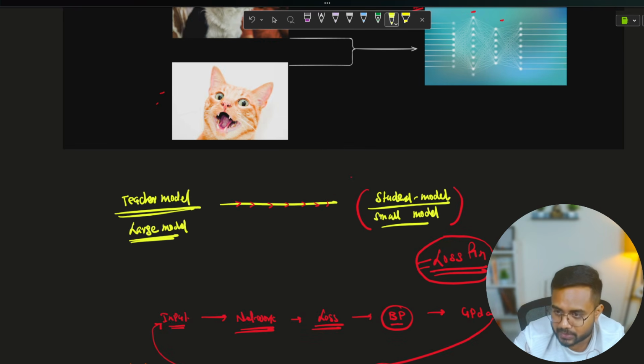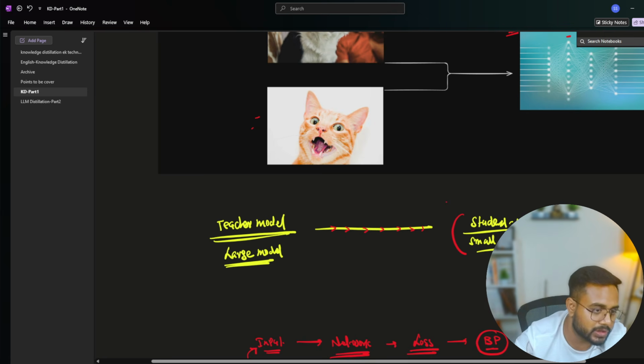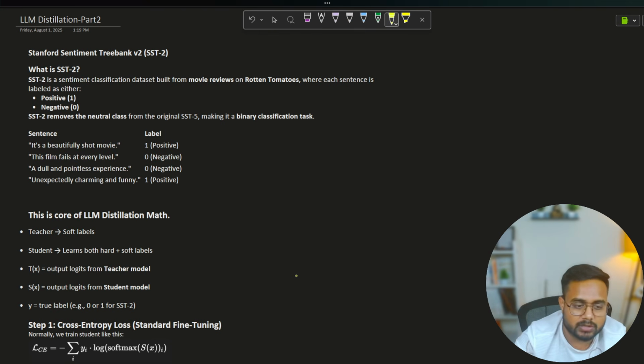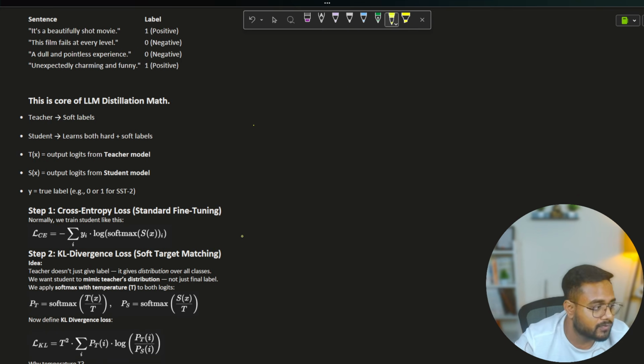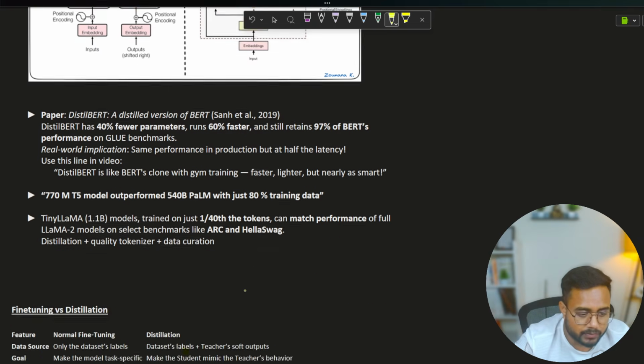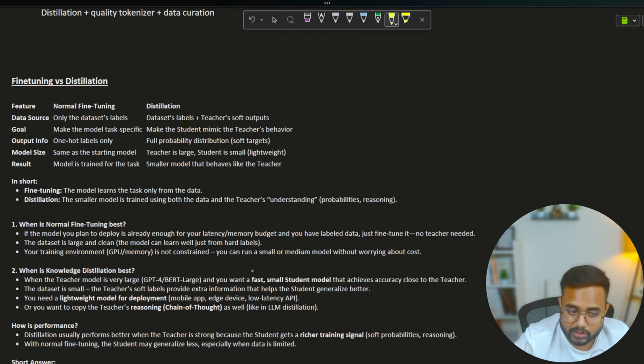Now coming to the next part. Here I'll show you the next part, the LLM distillation. In this LLM distillation also, we are doing knowledge distillation inside the large language model. We're going to perform it using the same formula itself. These are the step-by-step notes, guys, which I prepared for all of you, and for sure I will provide all the notes.